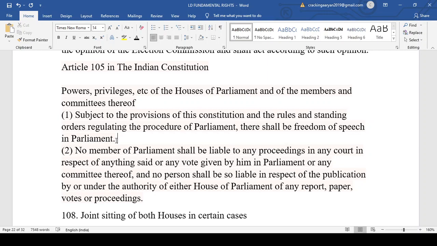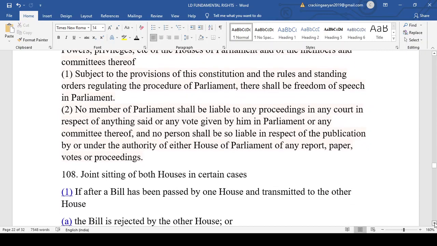One more privilege is there: when you are a member of either house of Parliament, for 6 months before and after the expiry of your 5-year tenure as a member of Parliament representing your constituency, and even after you cease to be a member of Parliament, for up to 6 months no proceeding will be initiated for your parliamentary actions. That is Article 105, the privileges of the House of the People and the members.